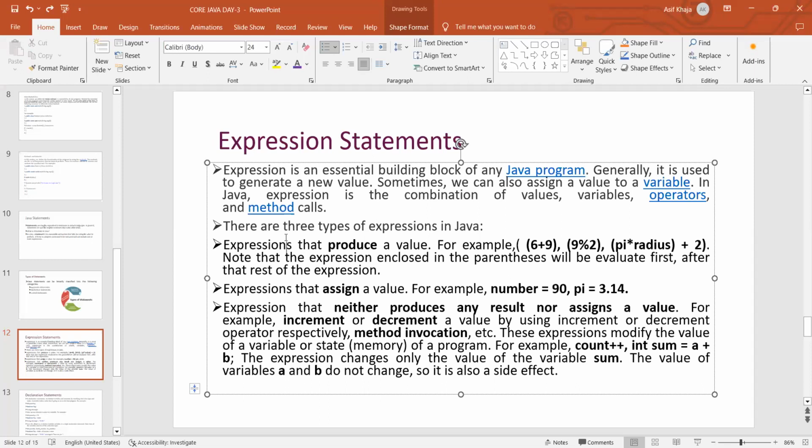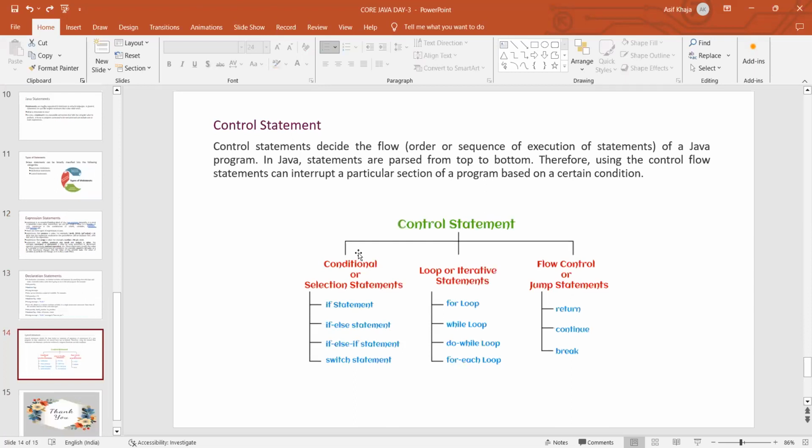What are those? An expression that produces a value, an expression that assigns a value, and an expression that neither produces any result nor assigns a value. Remember, I'm not showing practical code till now; I have only shown you the code of 1 to 2. In the statements section we are going to show the practical code because statements are the main thing. After this, we have the declaration statements, and mainly we'll discuss each and every code for the control statements.